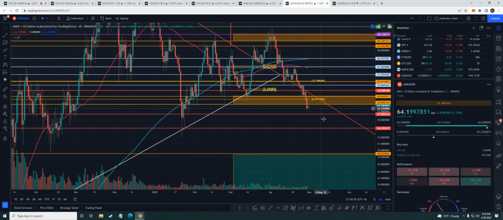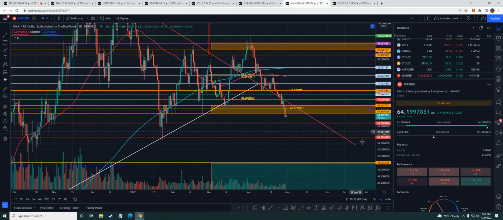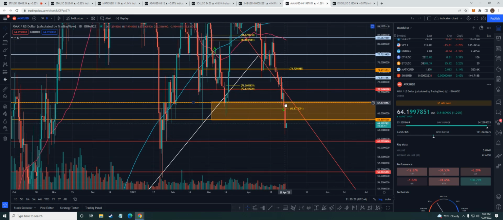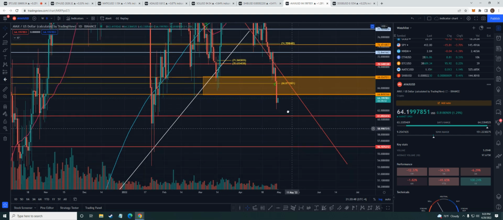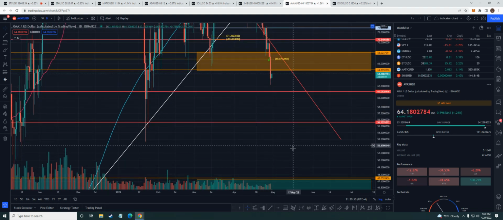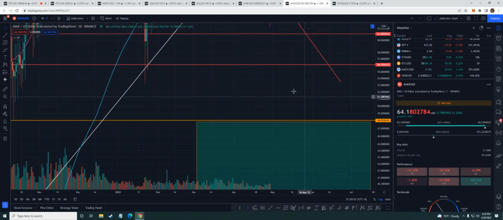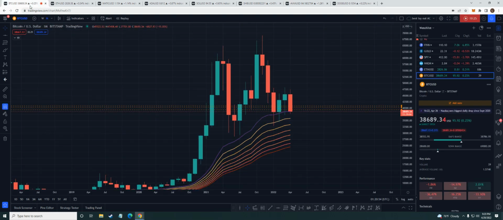And then Avalanche, guys, same thing. We talked about this. Look what happened. The 68 acted as a support. Now it's acting as resistance. We got rejected right at it. Now we're getting rejected at the 64, which I have right here. We're not quite to the decimal, but we want to see a higher time frame close above 68 up here, and then maybe work our way out of this. If not, we could be 60. We could be seeing 61, 56, or even 48 down here.